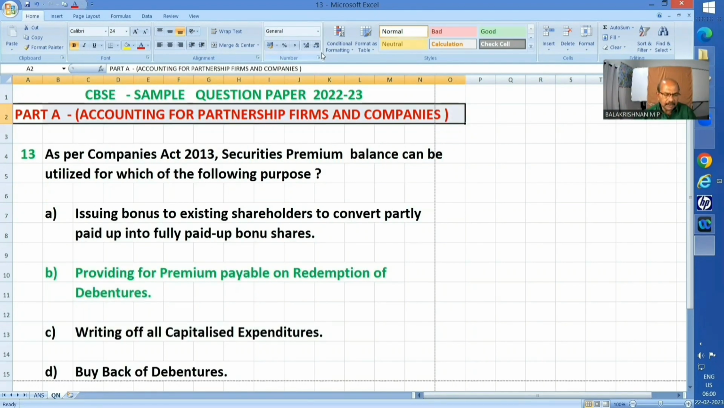Question number 13. As per Companies Act 2013, securities premium balance can be utilized for which of the following purposes? A. Issuing bonus to existing shareholders to convert partly paid up into fully paid up bonus shares. B. Providing for premium payable on redemption of debentures. C. Writing off all capitalized expenditures. D. Buyback of debentures. This answer B is the correct one. However, let me add.